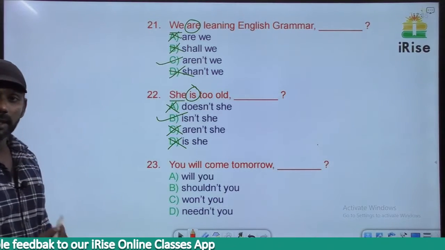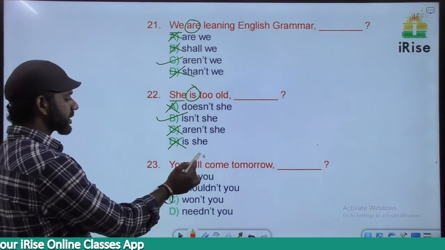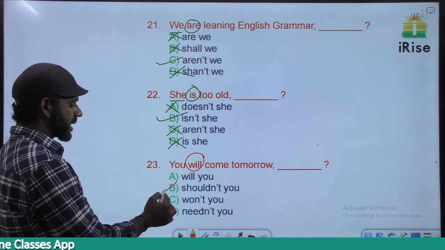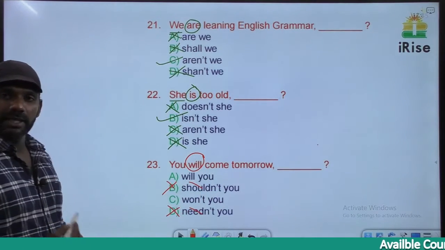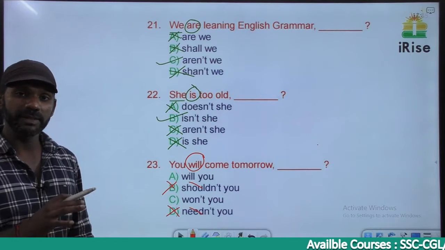You will come tomorrow. The auxiliary verb in the sentence is will. Based on that, B and D are gone. Should is not given here. Need is not given here. You will come tomorrow, the auxiliary verb is will.